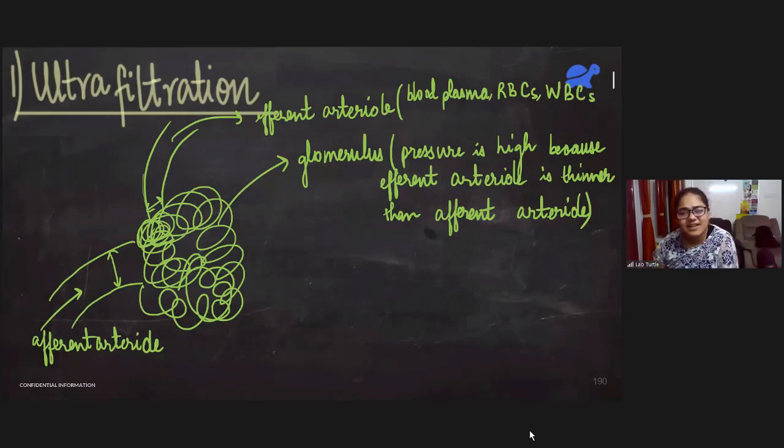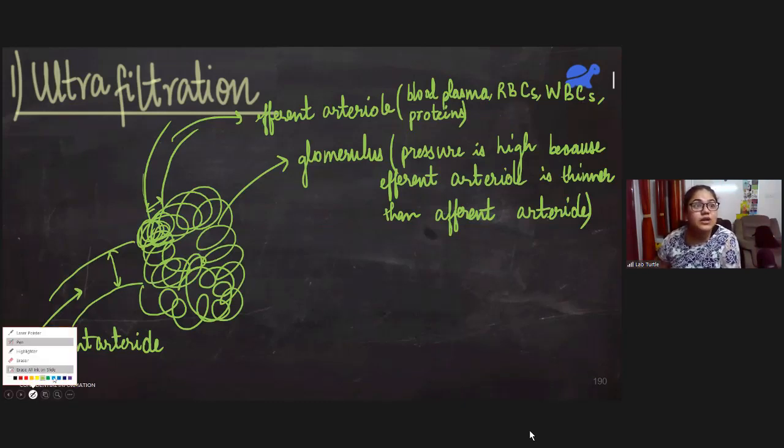They cannot pass through these capillaries and come into the Bowman's capsule. So it contains blood plasma, RBCs, WBCs and proteins. This part of the blood goes into the efferent arteriole. Now, whatever part of the blood is remaining is going to come into the Bowman's capsule.